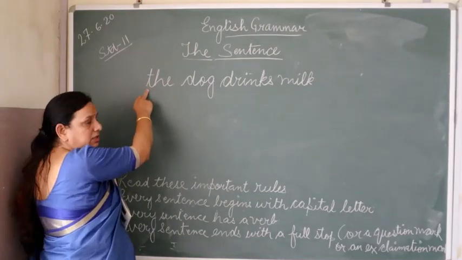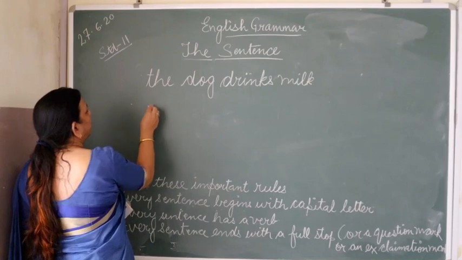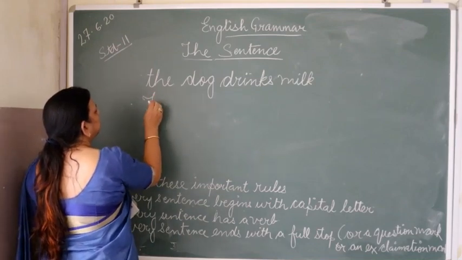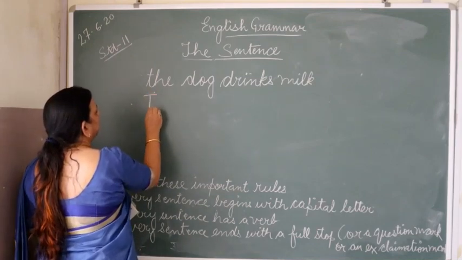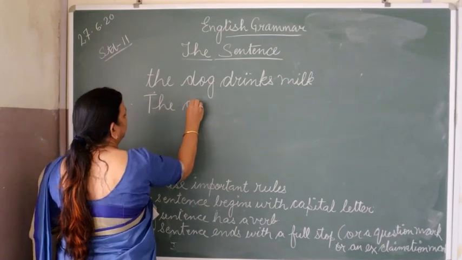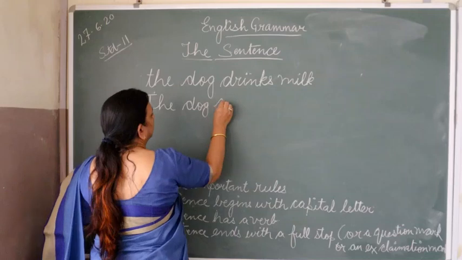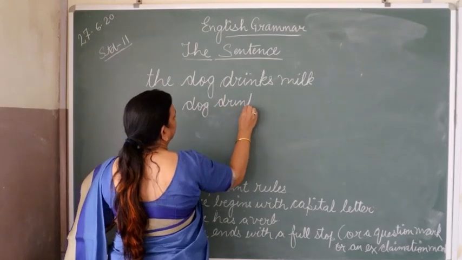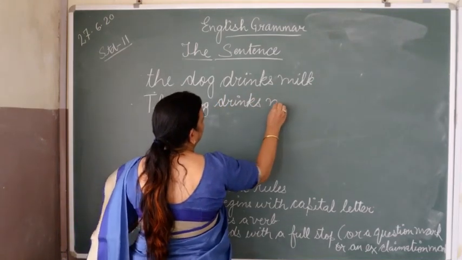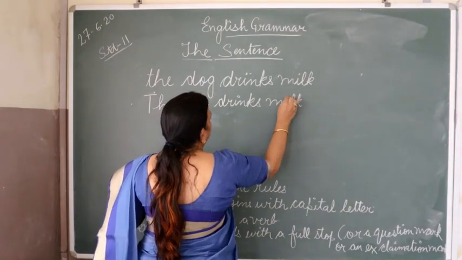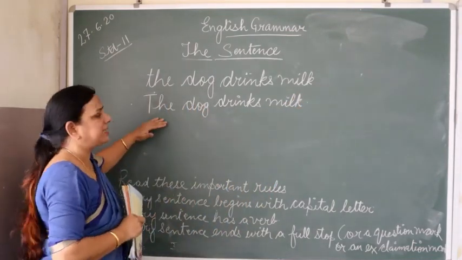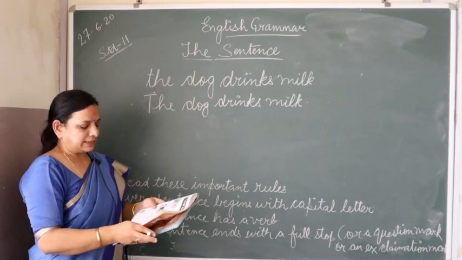It's starting with the small letter. So in order to make it a complete sense, we will start with the capital letter. The dog drinks milk. Now it has become the complete sentence.